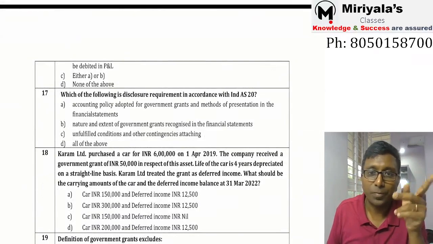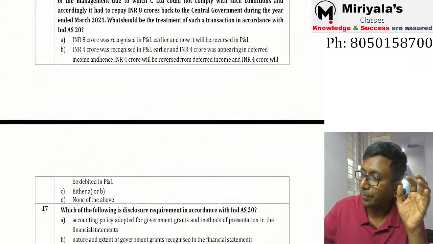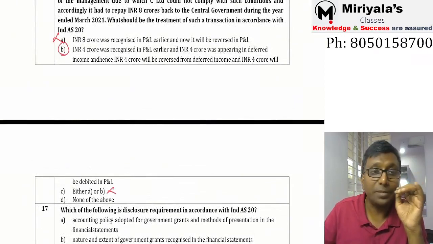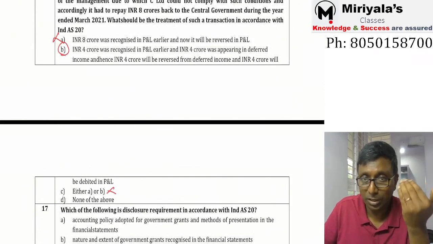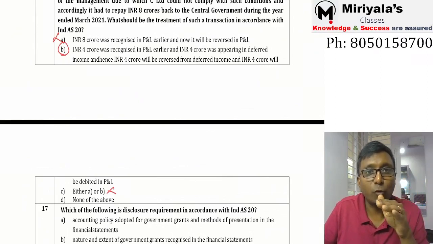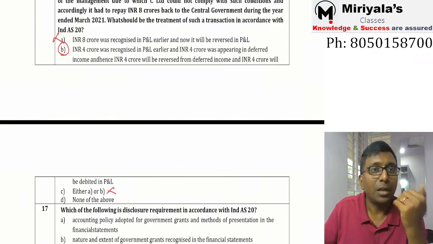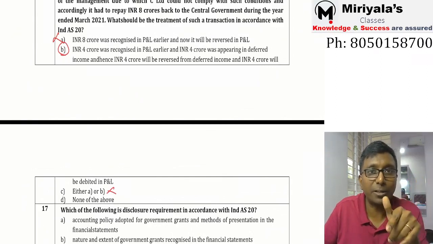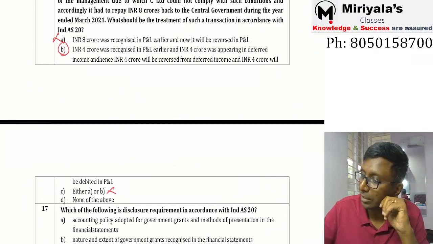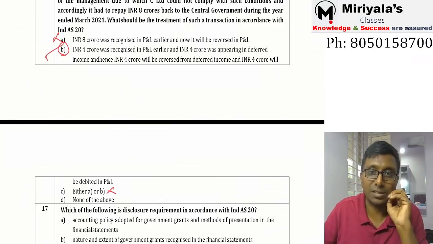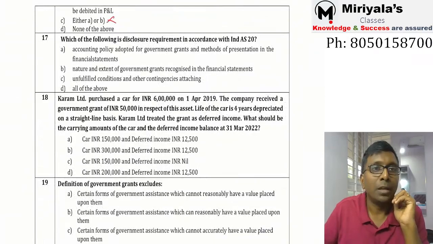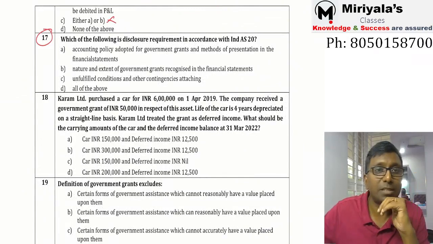So A is obviously wrong. Either A or B, A is obviously wrong. Next, you chose B: 4 crore rupees recognized in the P&L earlier. Yes, that means assuming they already transferred the first 4 crore rupees, and 4 crore rupees were appearing in the deferred income. Hence 4 crore rupees should be reversed from the deferred income and 4 crore rupees will be debited to the profit and loss statement. This is the perfectly right answer. Hope you got it. Which of the following is a disclosure requirement in accordance with Ind AS 20? Yes, my dear. Please have a look at it.